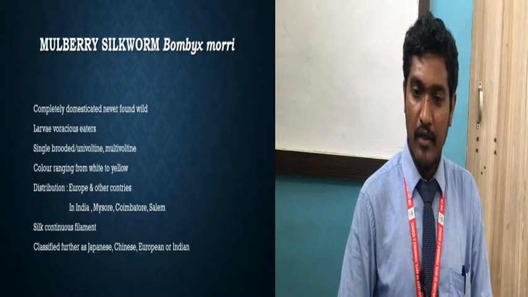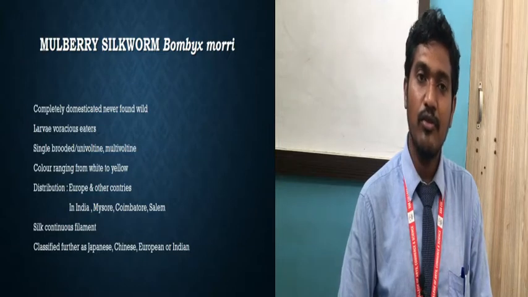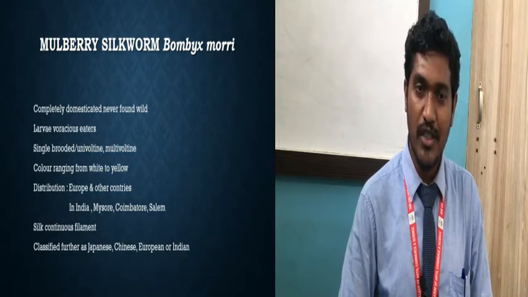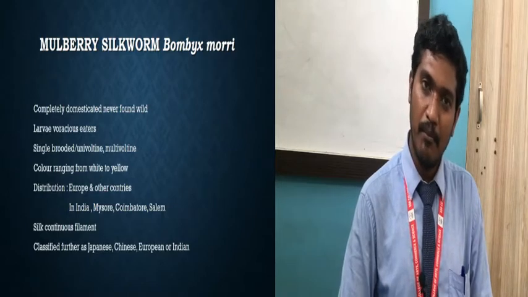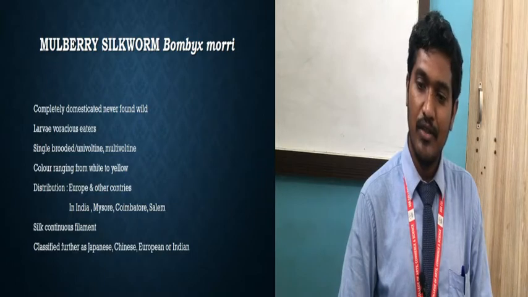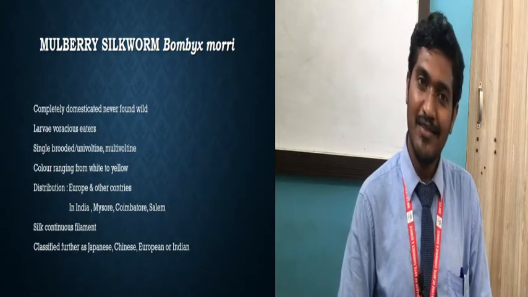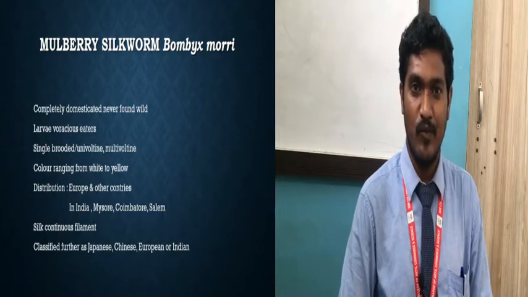Then further, it is classified as Japanese, Chinese, European. So we will get to see the other varieties also. Okay, so there will be other varieties in the mulberry silkworm. The Japanese type will be there, the Chinese type also, the European and the Indian types. Their scientific name is also given, so we will see that in the references.